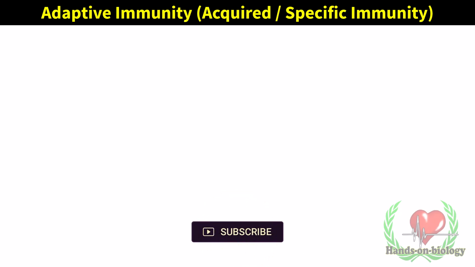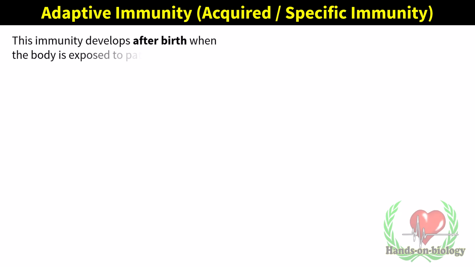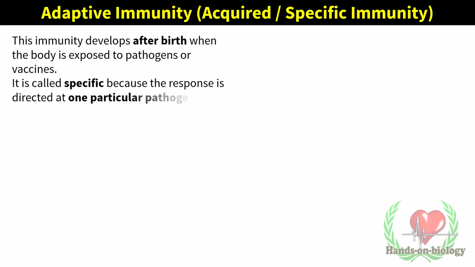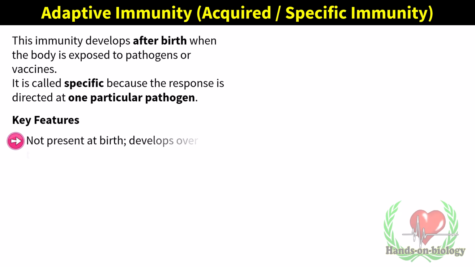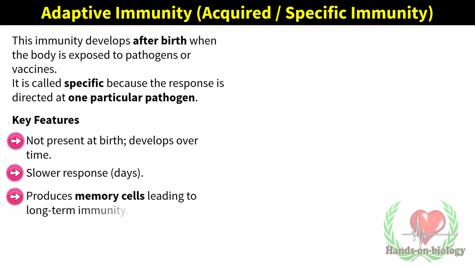Adaptive immunity, acquired, specific immunity. This immunity develops after birth when the body is exposed to pathogens or vaccines. It is called specific because the response is directed at one particular pathogen. Key features: not present at birth, develops over time, slower response (days), produces memory cells leading to long-term immunity, highly specific.